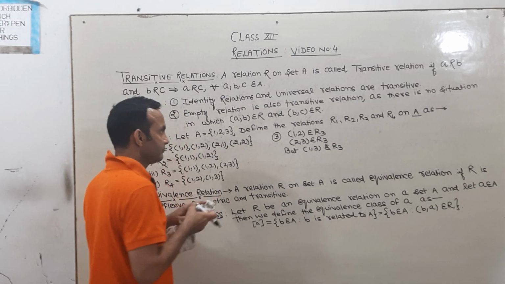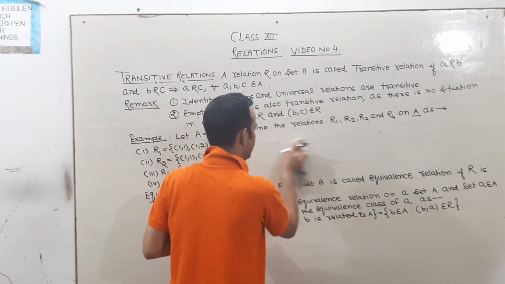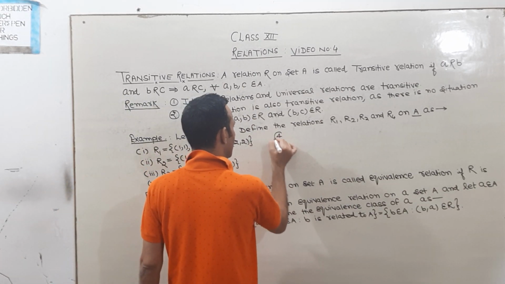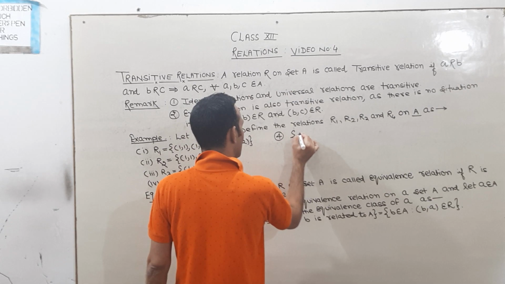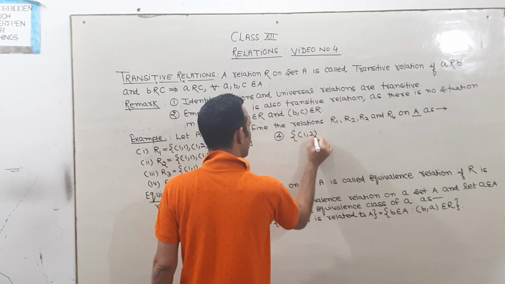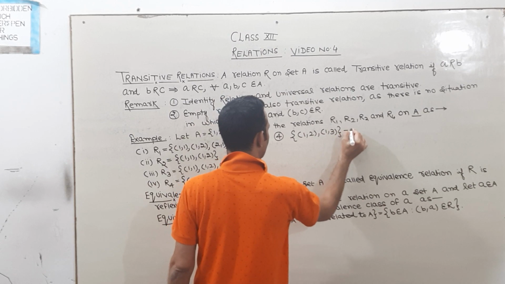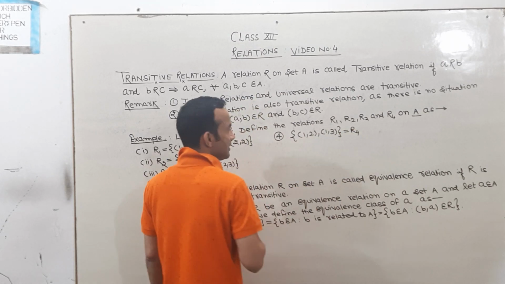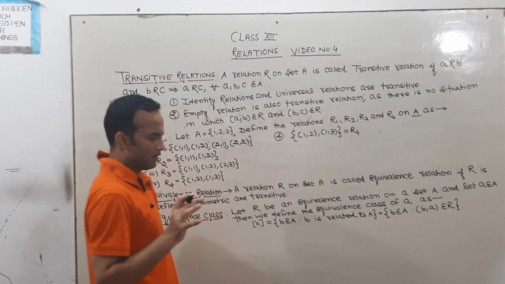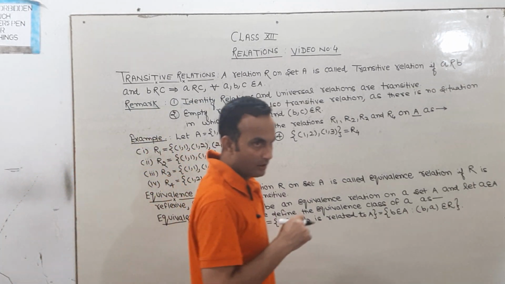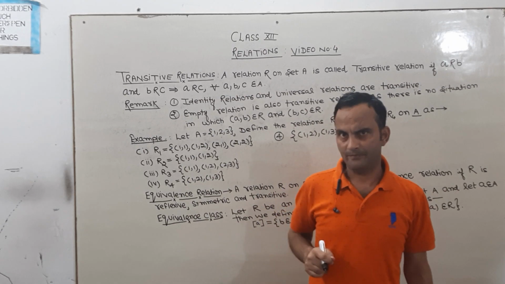Now see, fourth part. Here what is given? Fourth part is 1, comma 2 and 1, comma 3. This is R4. See here. I have already told you that empty relation is a transitive relation.